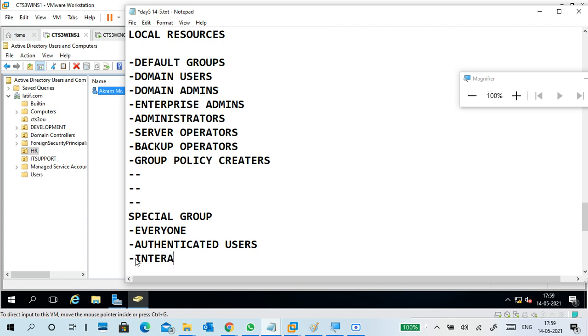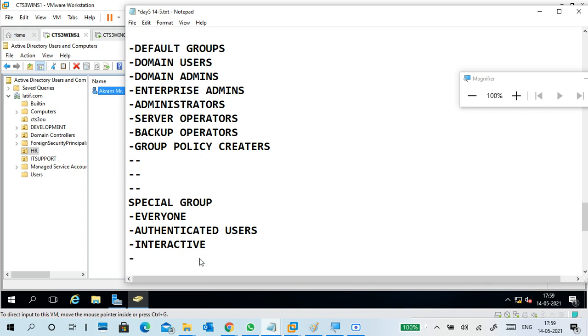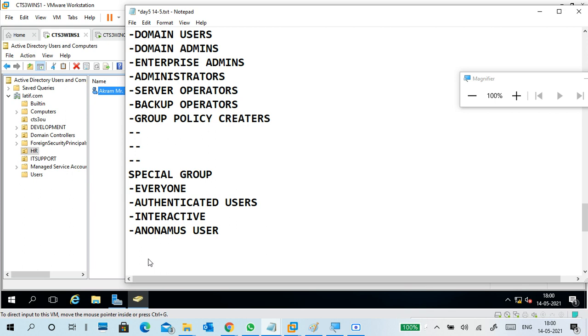Interactive users, interactive groups are there. One more important: anonymous users. Ignore the spelling. Understand it. My backbone is pushing me not to do anything. So anonymous users like this. So these are the important users here.